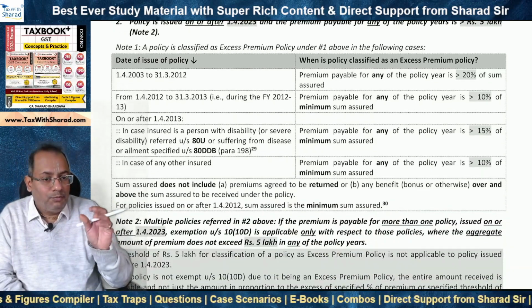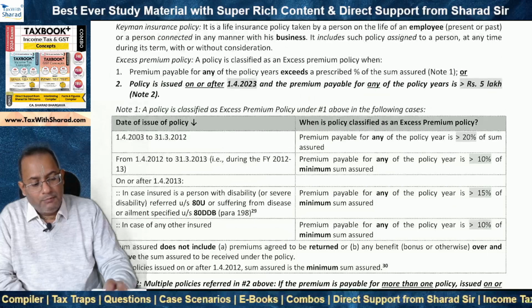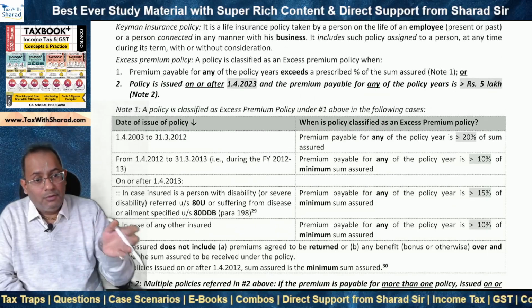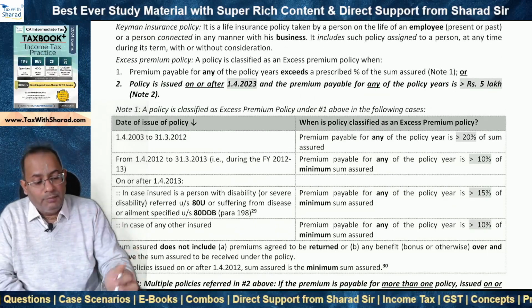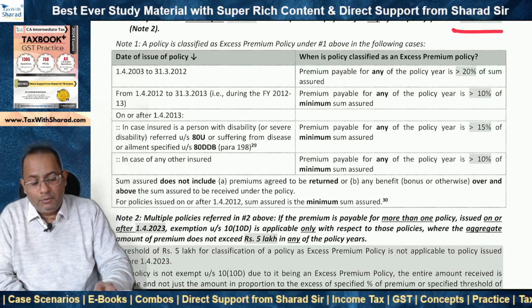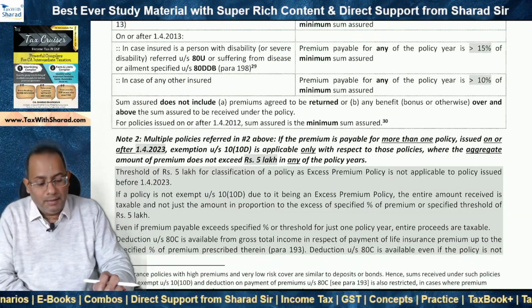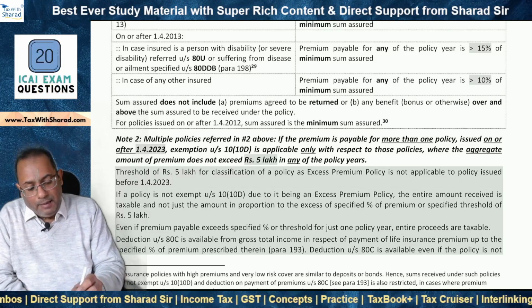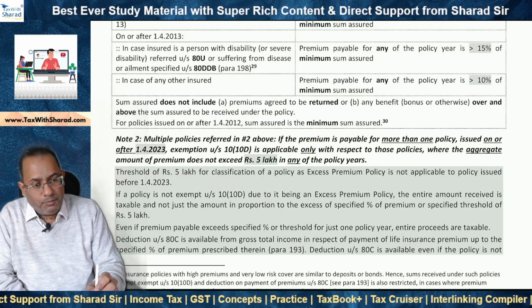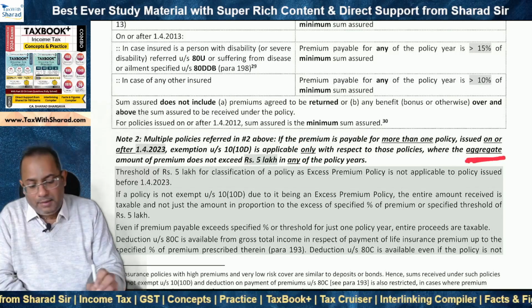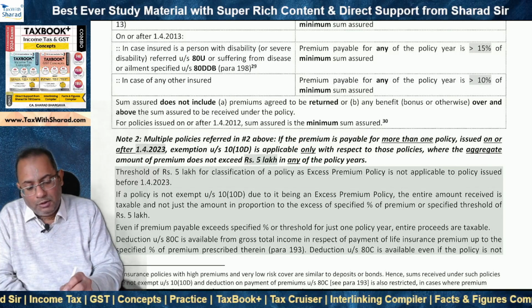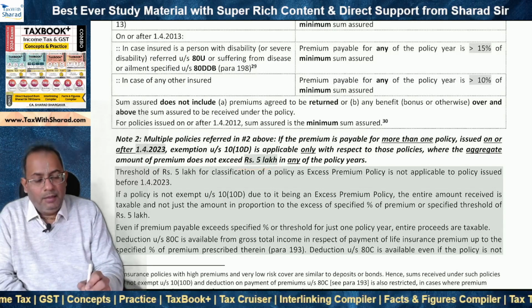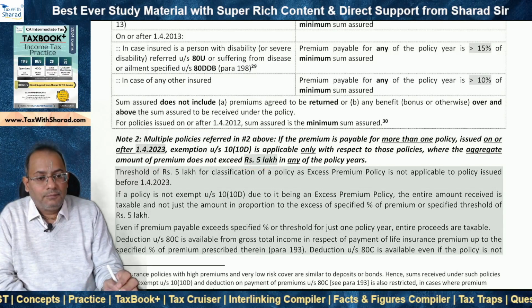But there may be several smaller premium policies where, for say one or more of them, the premium is not more than rupees 5 lakh. Then the question is, what will be the treatment in that case? In that case, the exemption will be applicable only with respect to those policies where the aggregate amount of premium does not exceed rupees 5 lakh in any of the policy years, right?